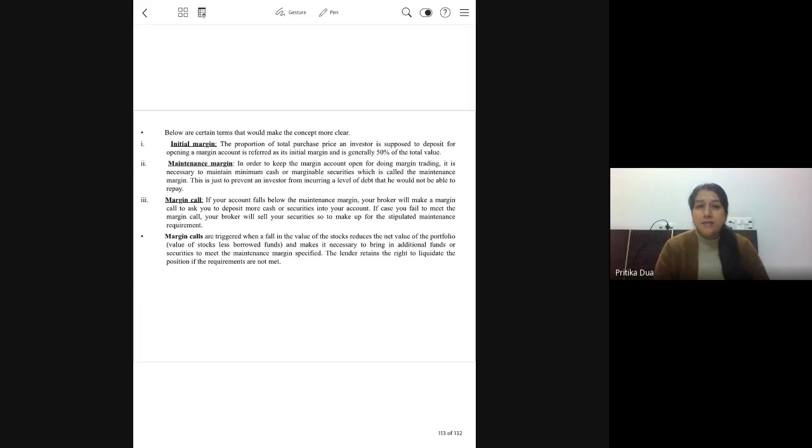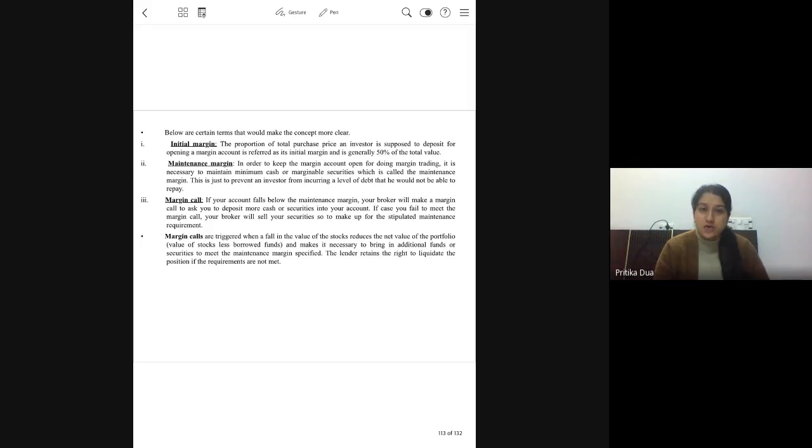Okay, second margin is maintenance margin. So we discussed the concept of MTM, marking to market. वहां पर भी मेंटेनेंस मार्जिन का रोल होता है. Maintenance margin is basically the minimum amount that should be there in your account at the end of any trading day. So, if at any point of time your amount in the margin account falls below the maintenance margin, then you receive